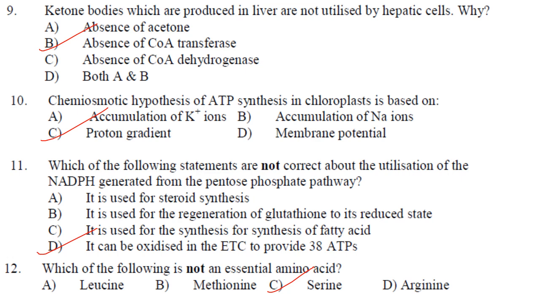Then which of the following is not an essential amino acid? They have asked a question on essential and non-essential amino acids in the previous paper also, that was January 23. You can refer to my video for January 23 answers. So the answer is, which is not an essential amino acid is serine.